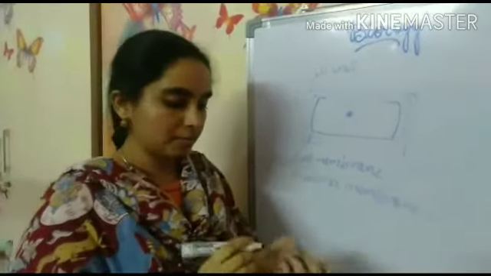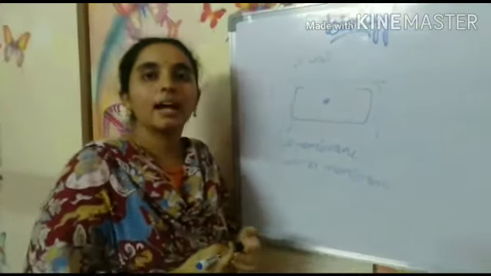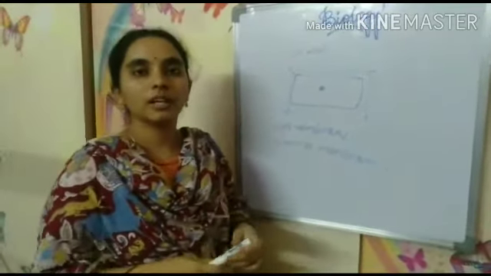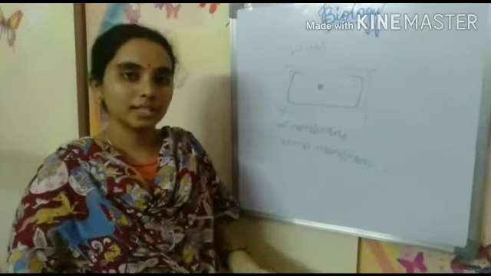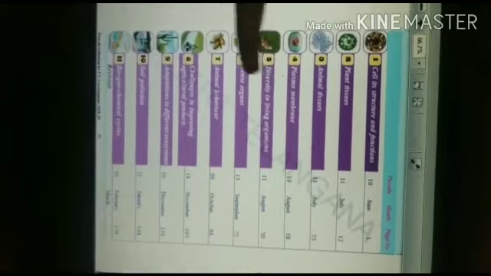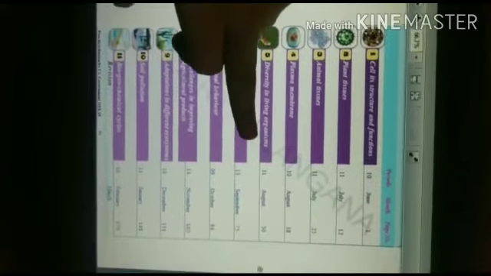So how the plasma membrane is helping all the cells, all the animal cells, plant cells, how it is made up of, and what are its functions, we will see in the fourth lesson. And the fifth lesson is diversity in living organisms.